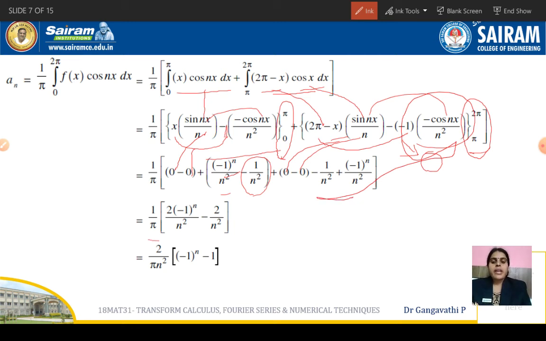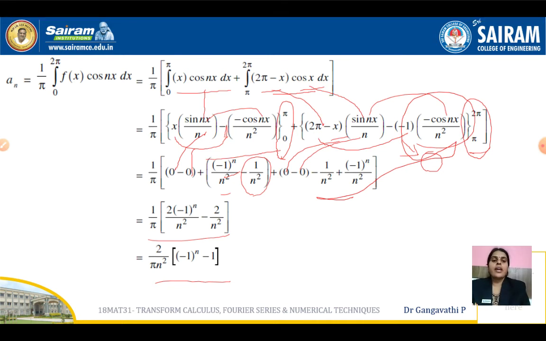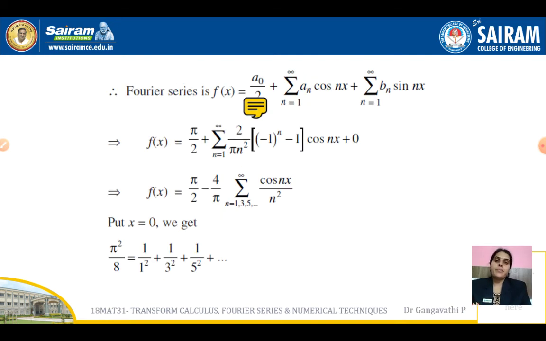Now further simplifying, this is the term we get, and simplifying again, we get 2 by pi n square into minus 1 to the power of n minus 1. So this is the answer that we get for an. Since the function was even, we are not supposed to evaluate bn. bn is 0, and we have evaluated a0 and an in a detailed way, and this is the time to substitute in the Fourier series.